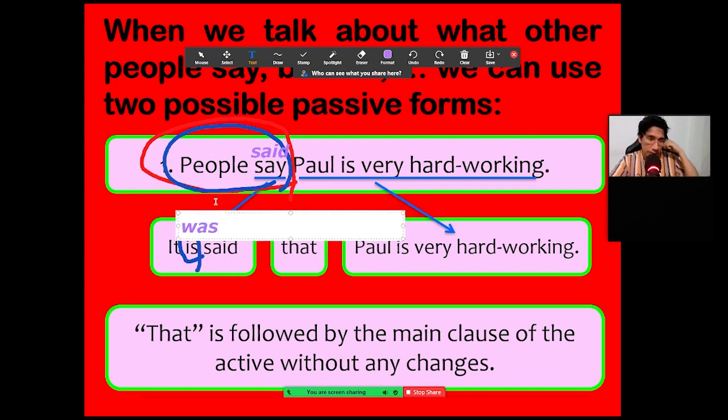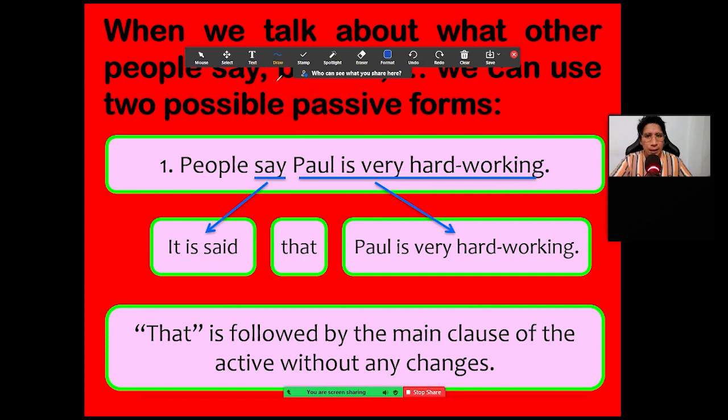Did you understand? Focus on this. It is said is the structure: it plus said plus the verb, you know, in the participle form. You have to focus. People say, is that sentence in the present or in the past? In the present. So you have to use the verb be in the present.